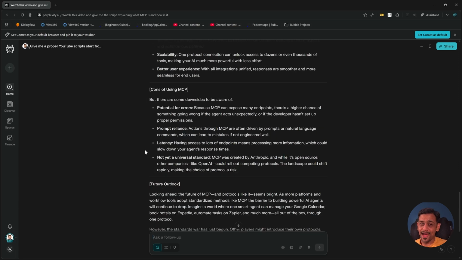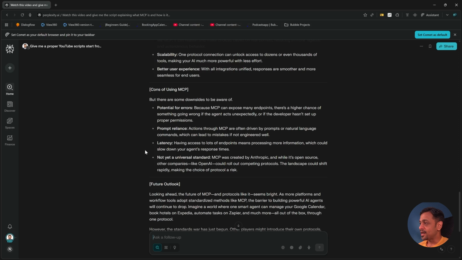Now, let's look at some of the cons with MCPs. The first one is potential for errors. Because MCP can expose many endpoints, there's a higher chance of something going wrong if the agent acts unexpectedly, or if the developer hasn't set up proper permissions. The second one is prompt reliance.